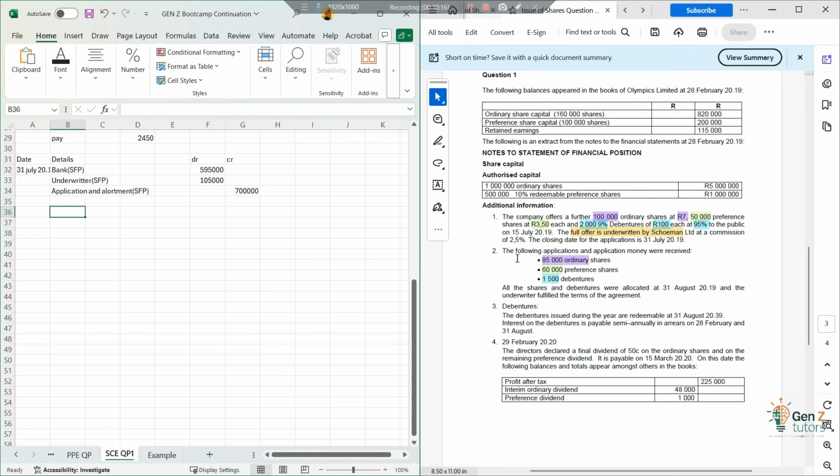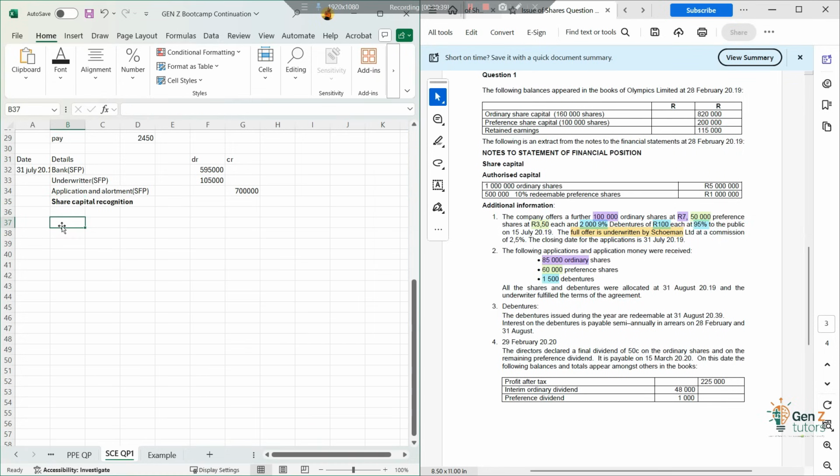And then number two, you go and account for the preference shares. So for narrations, let's just say share capital recognition, even though they did say narrations are not necessary, but for you guys to be capable of keeping track of everything, I'm just going to do something like that, right?